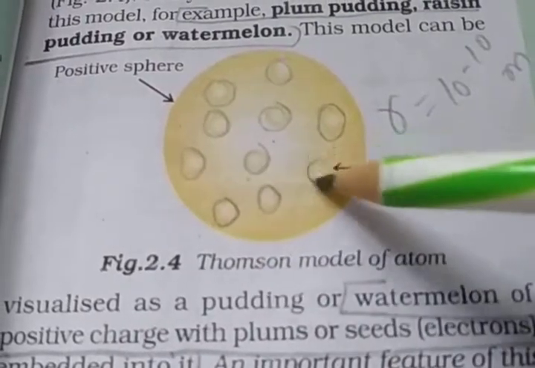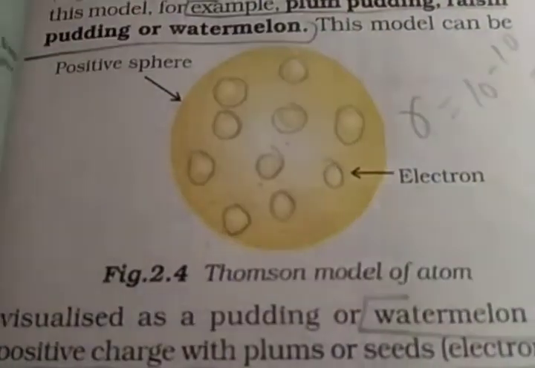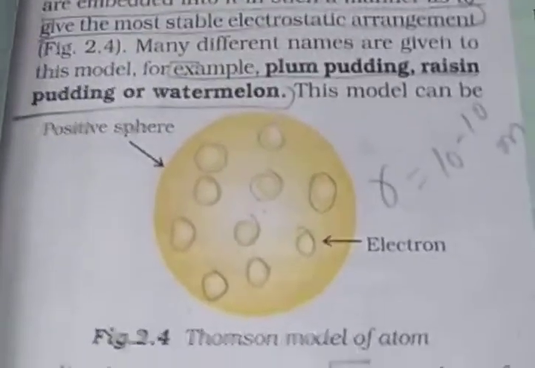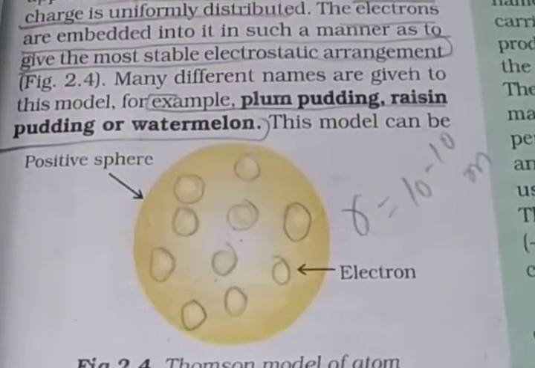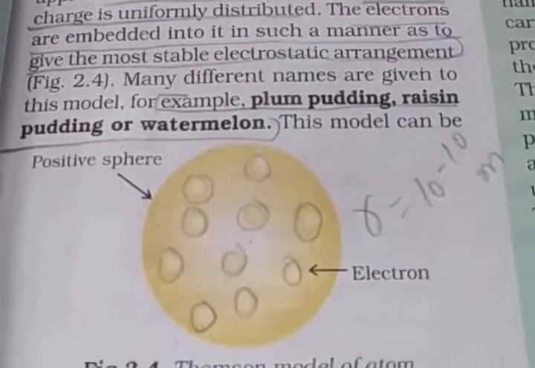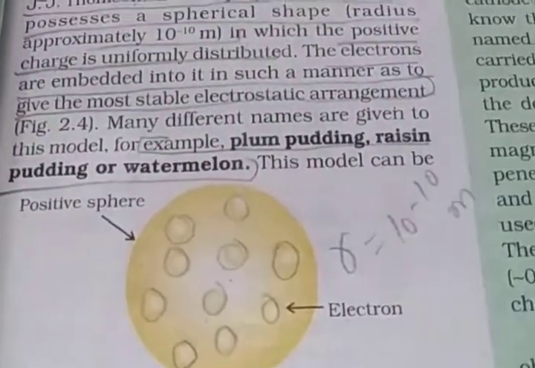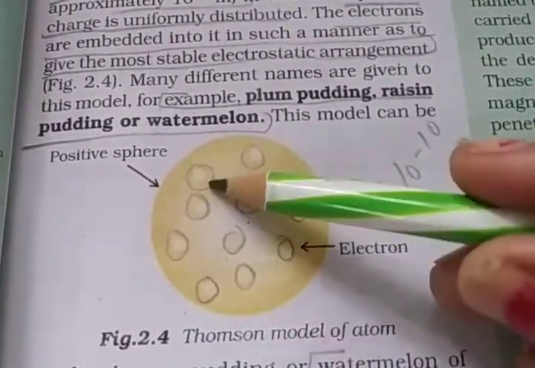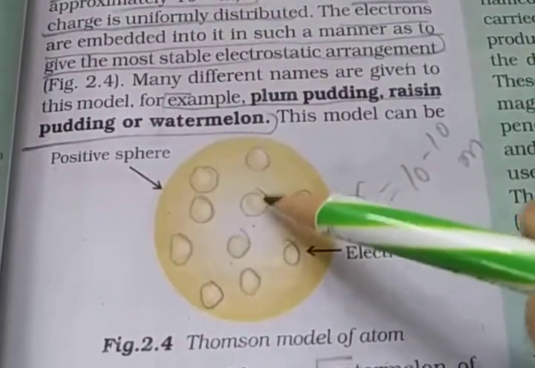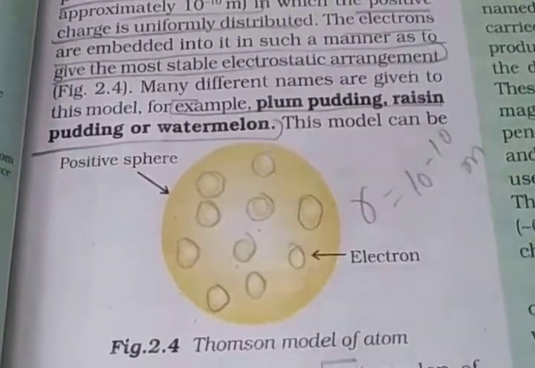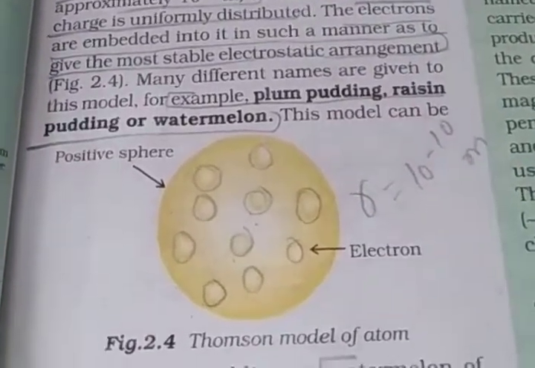Many different examples are given for this model, like plum pudding, raisin pudding, or watermelon. Visualize it like a watermelon, the positive charge, with plums or seeds as electrons. The red part of the watermelon is the positive charge, and the black seeds are the electrons embedded into it. Clear? So this is the Thomson model.